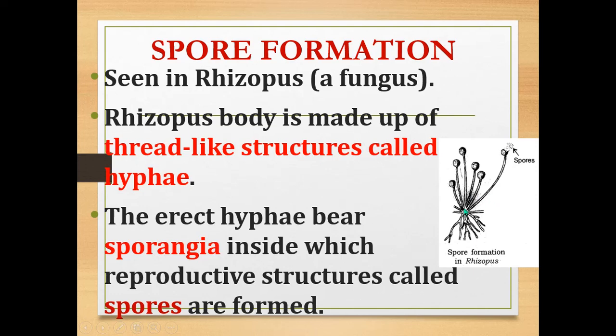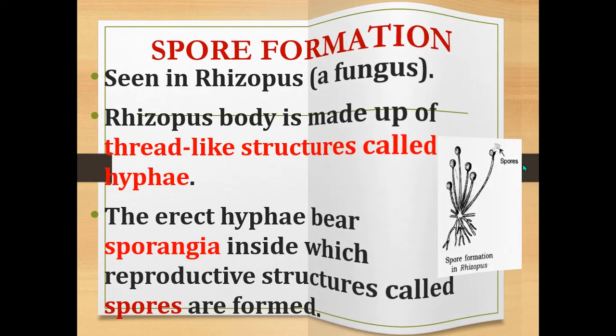Understood, children? Rhizopus has a body made up of thread-like structures called hyphae, and these hyphae bear sporangia. Here you can see the ball-shaped structure, and that is called the sporangia. Inside the sporangia, there is a reproductive structure called spores.